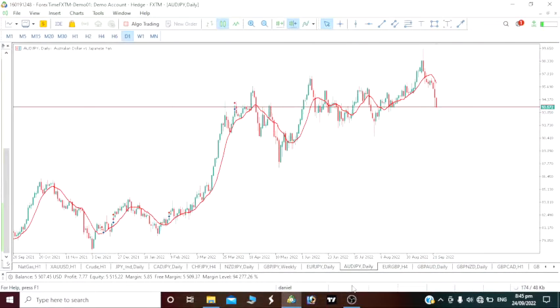So guys, now what we have here is AUDJPY. We would want to see where this AUDJPY will be moving for this week. So you need to stay to the end to be able to understand this analysis properly.